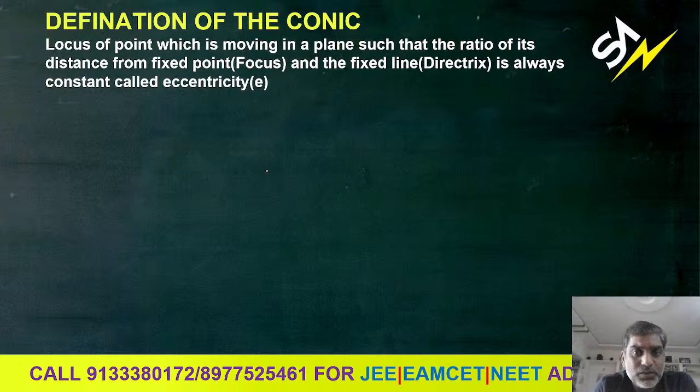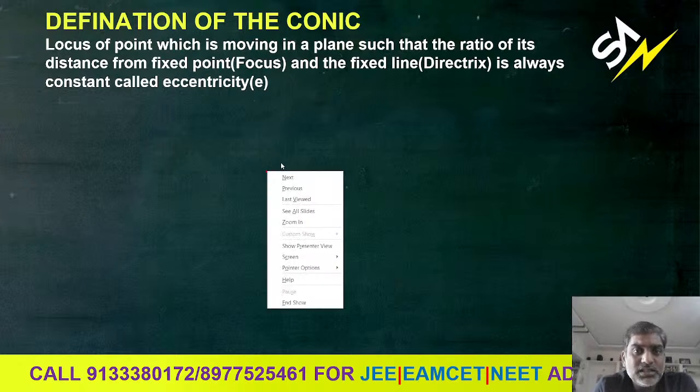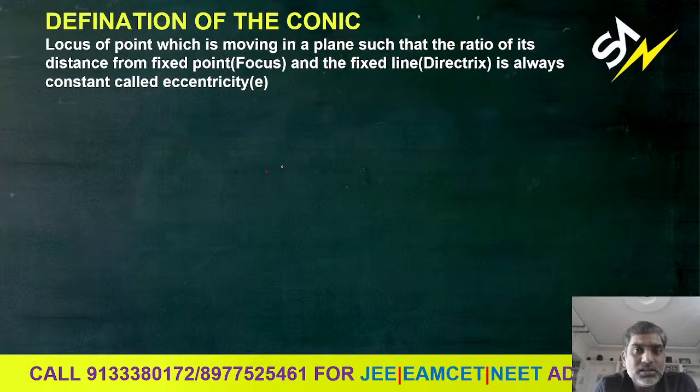Let us take S as a point. This S is a fixed point here. Clear? S is a fixed point, and we have to take a fixed line. Here we have a fixed line. This fixed line is called a directrix. We can call it a directrix.